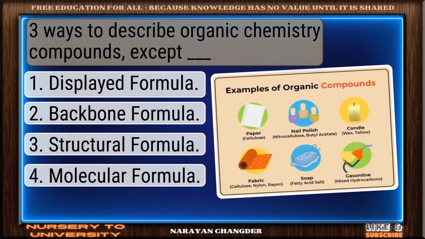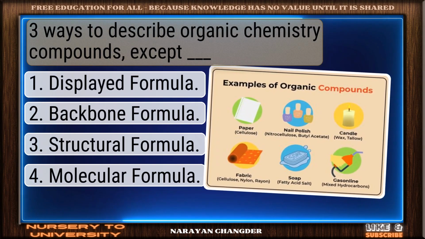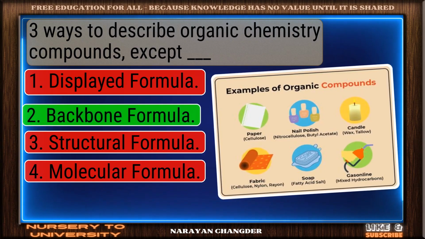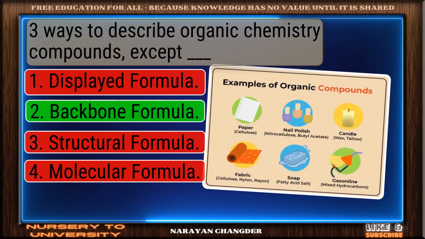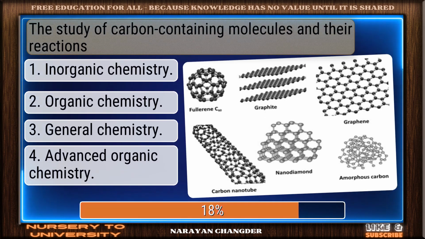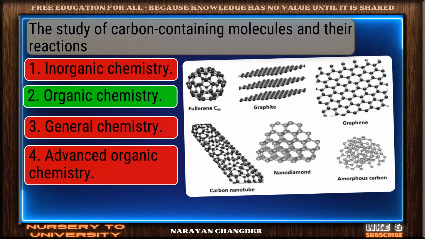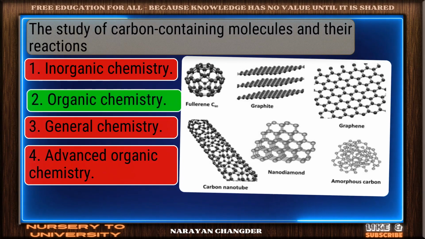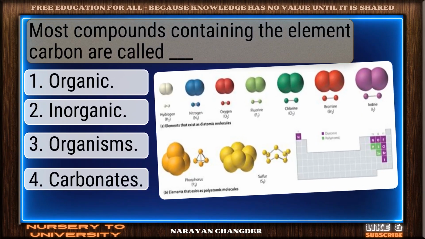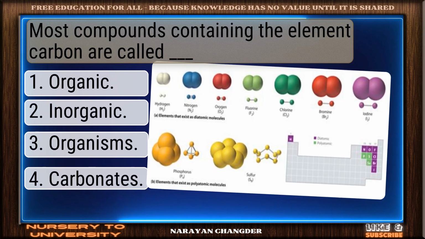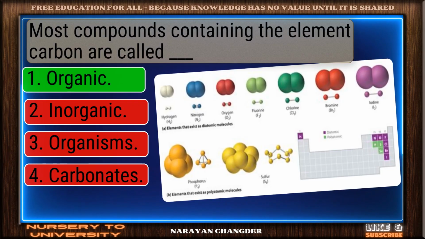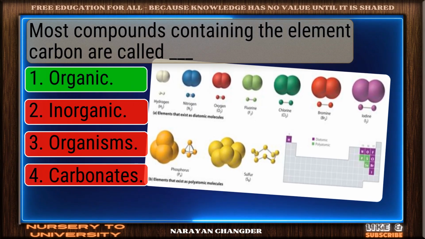3 ways to describe organic chemistry compounds, except dash. You chose backbone formula, and it is correct. The study of carbon containing molecules and their reactions. Excellent. Organic chemistry is a brilliant choice. Most compounds containing the element carbon are called dash. You're right. Organic is the correct answer.